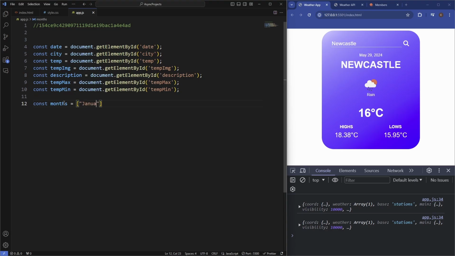So we've got January, February, March, April, and I'll just paste the rest in because it's too long to type. So that's all the months of the year.